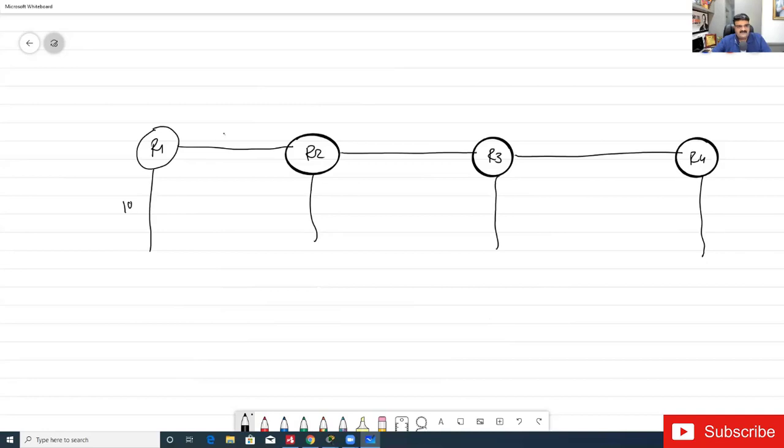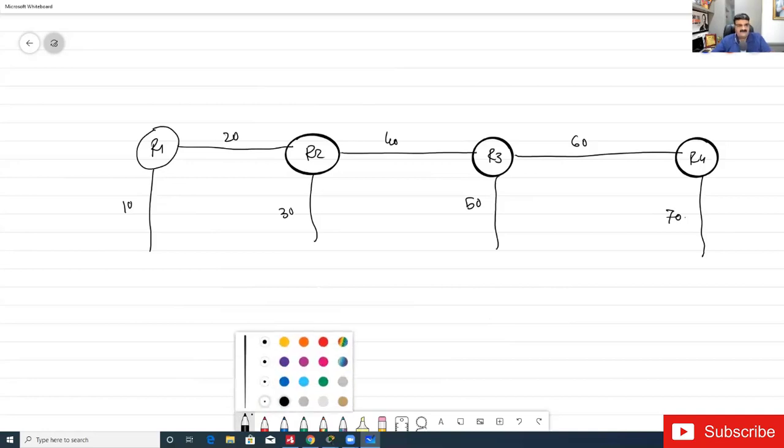Now, in case of RIP, what happens? Suppose R1 has an update. It broadcasts every 30 seconds, even though it doesn't have any update.